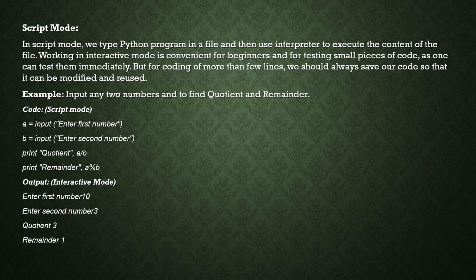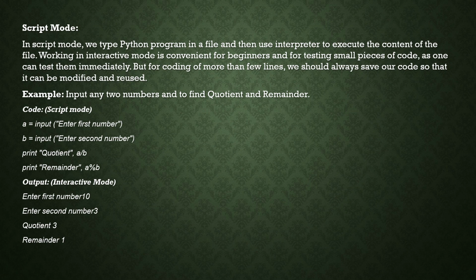Here code is given, and here it is given that a equal to input, enter first number. So input, and then we have to use the parenthesis. Enter first number, that should be displayed, so we need double quotes. That whole string should be enclosed within the double quotes. And b equal to input, enter the second number.